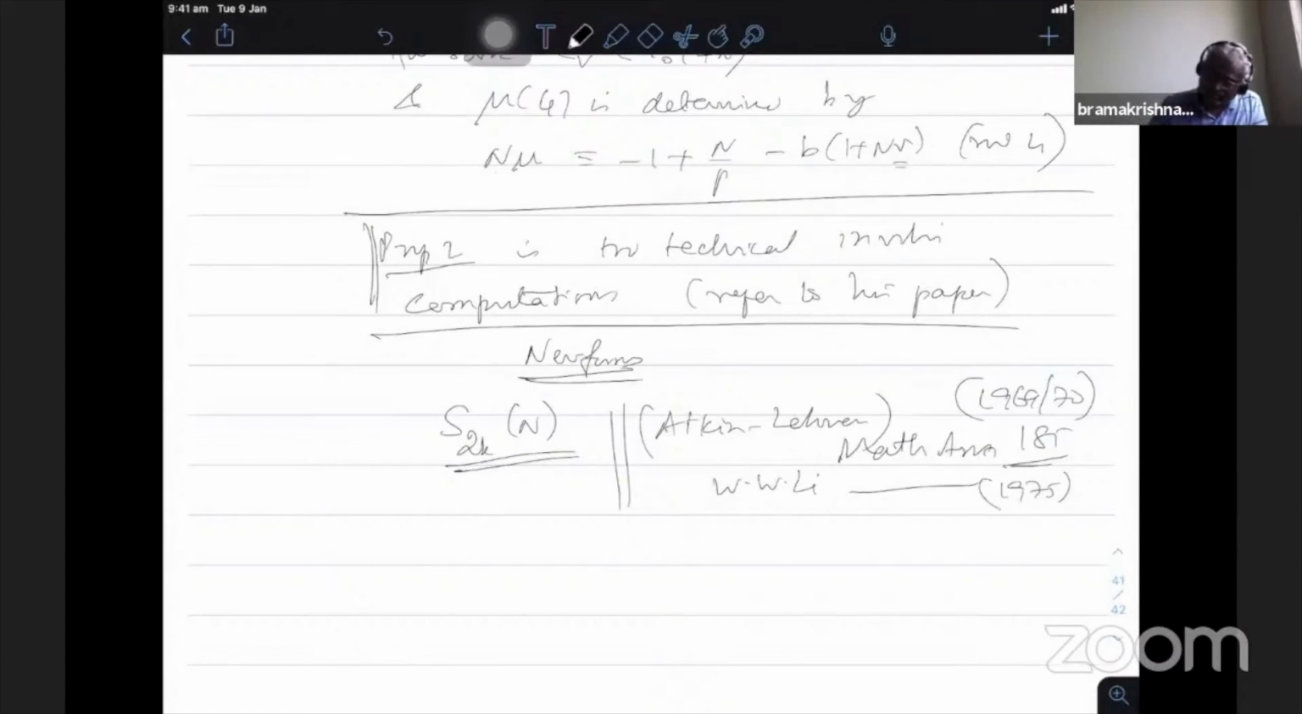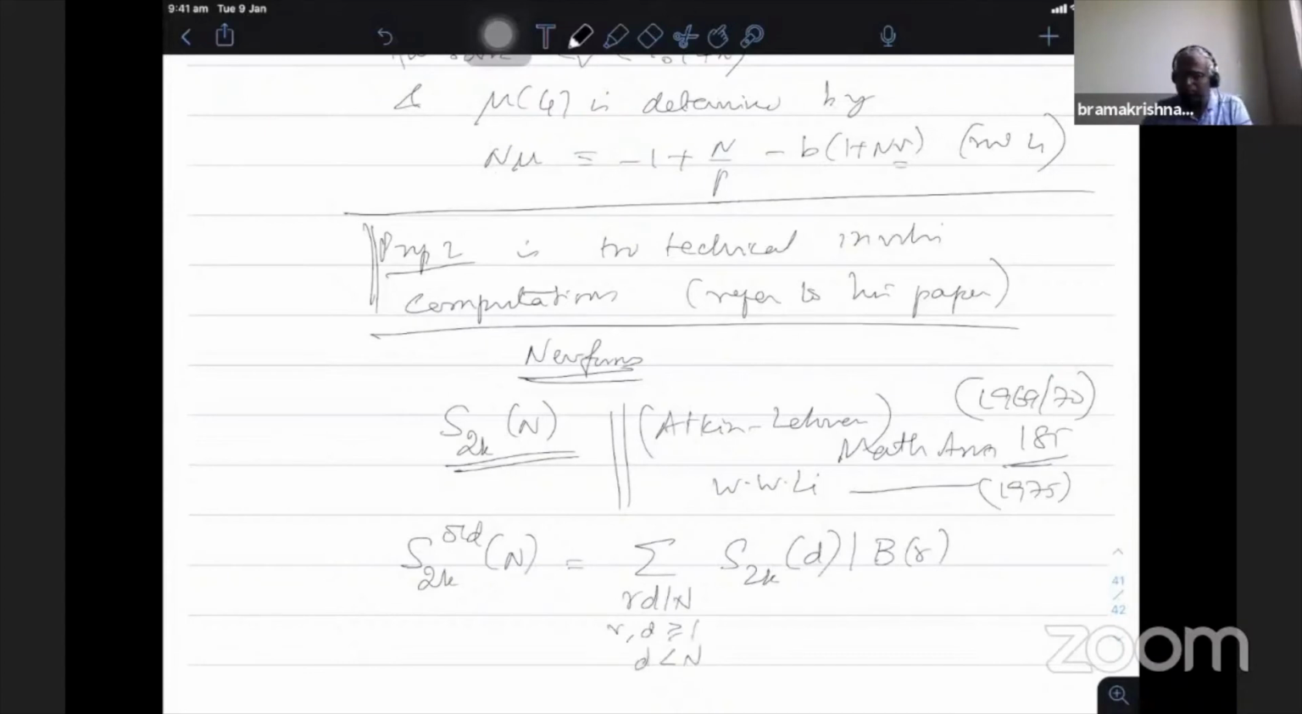So how do you define S_k old n? We first start with the whole space and define the old class to be, you take all the spaces of level D dividing n and then duplicate with B_r. I put rD here where r, D are greater than or equal to 1. This D is strictly less than n. I don't take D to be n because when I take D to be n, the whole space will be there. So nothing is new in that case.